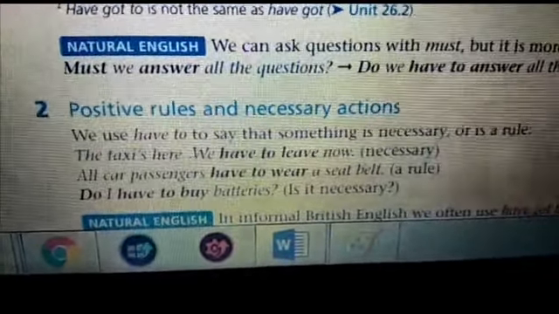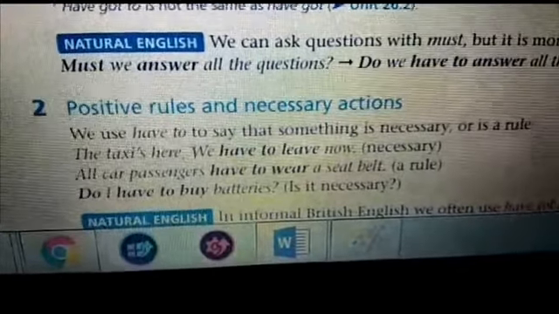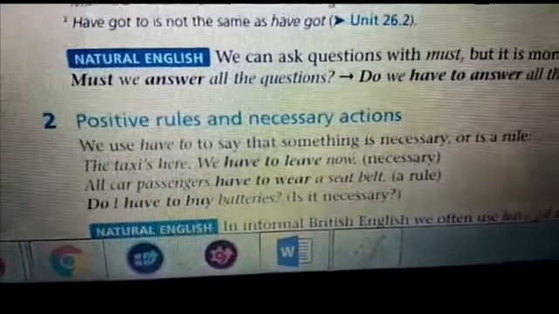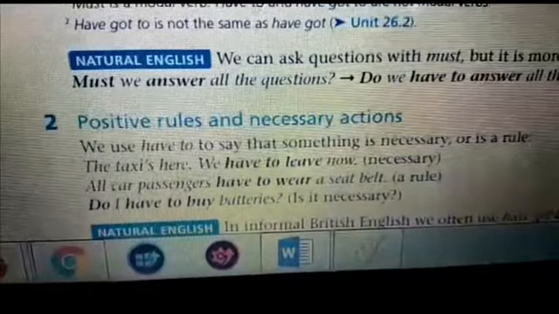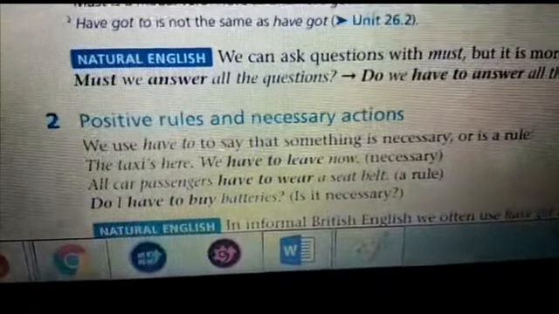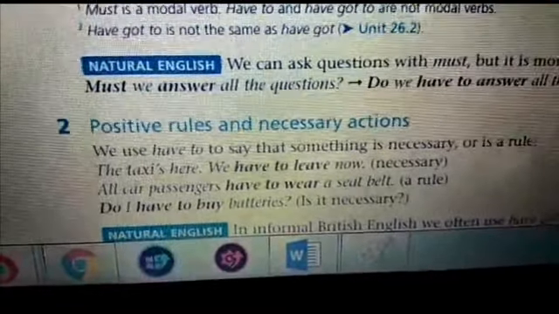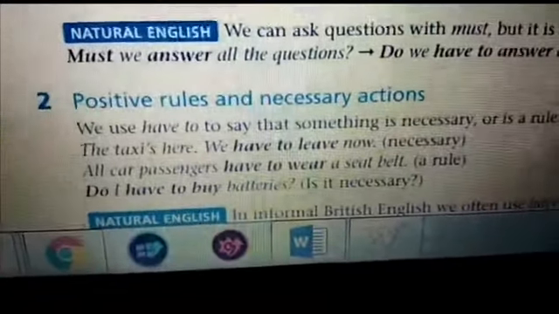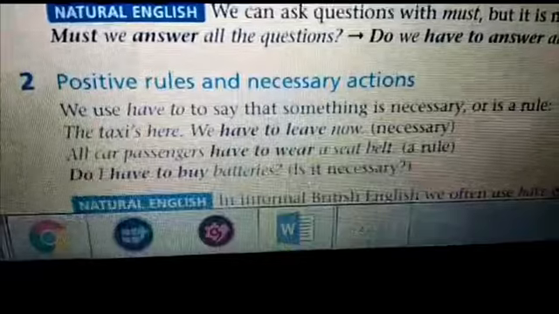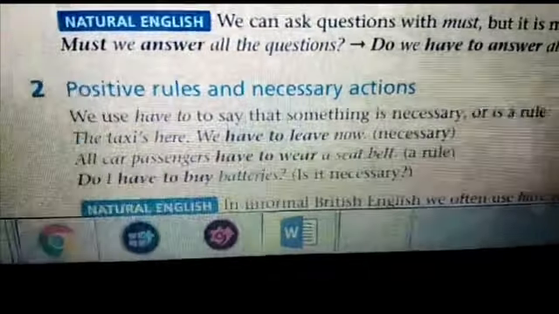This is necessary. So in this example, I can replace have to with must. Instead of saying we have to leave now, we can say we must leave now. Why? Because it's a necessary situation. We have to do it. All car passengers have to wear a seat belt. It's a traffic rule.